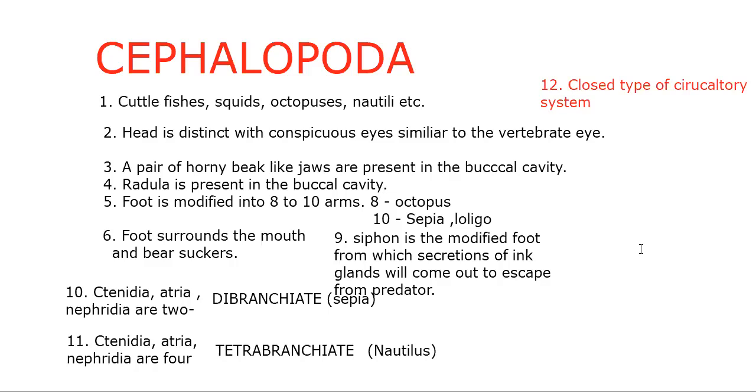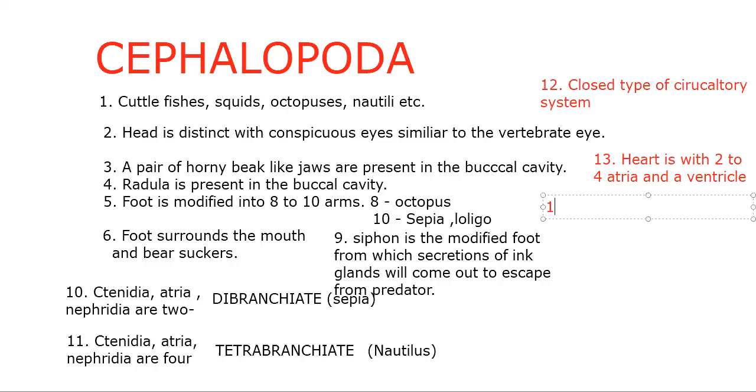Okay, so closed type of vascular system. Heart has 2 to 4 atria and a ventricle. Heart is with 2 to 4 atria and one ventricle is present. Nervous system is well developed with a well developed brain.